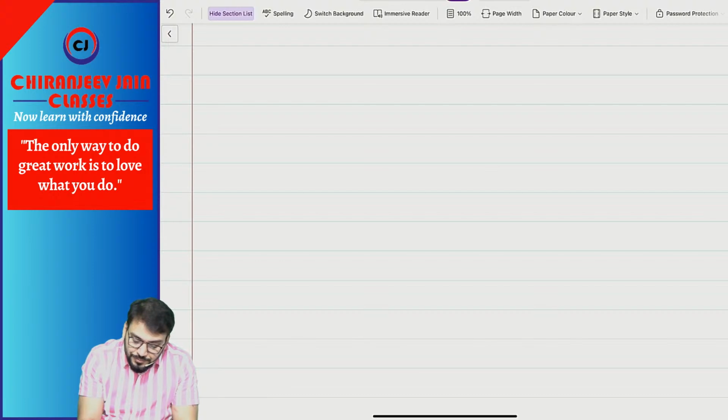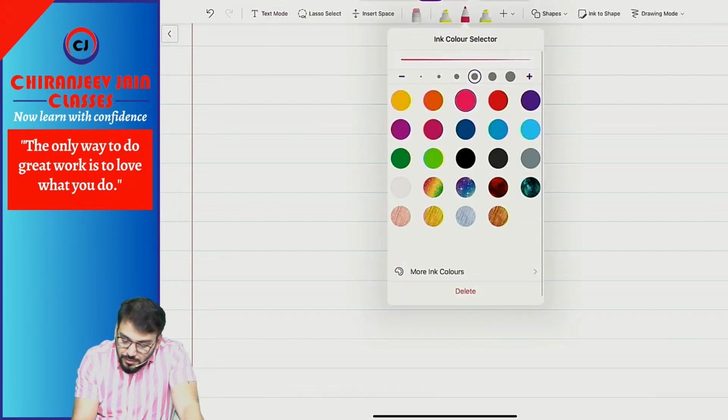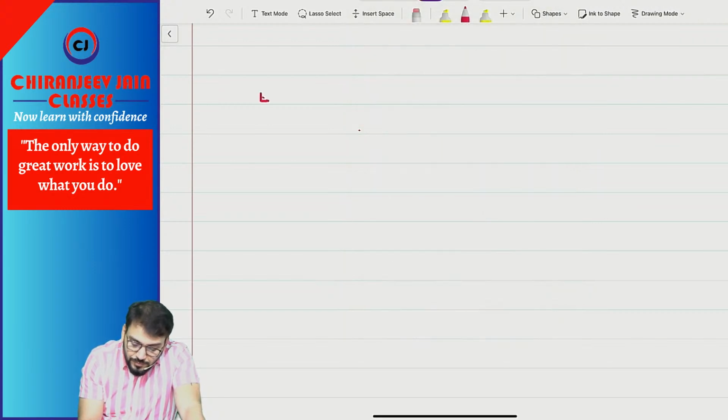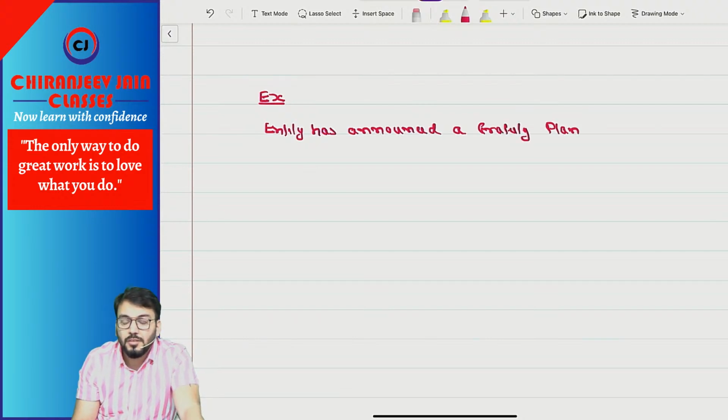For example, suppose an entity has announced a gratuity plan. Understood?